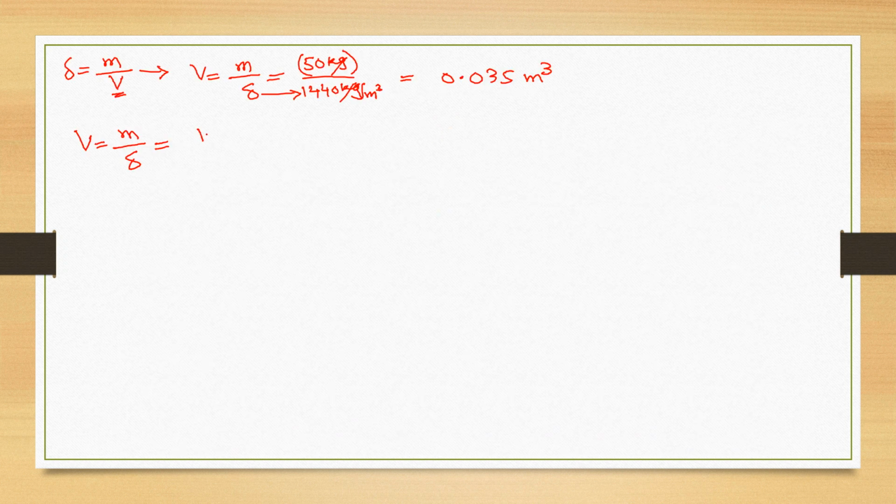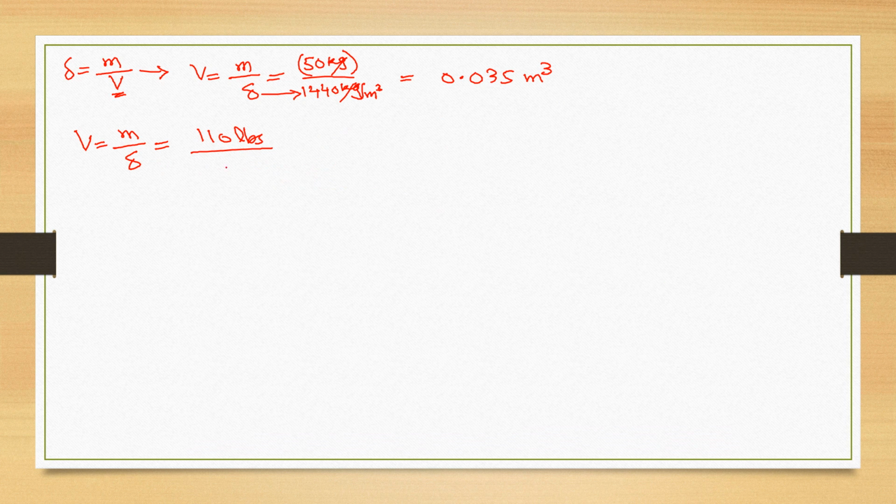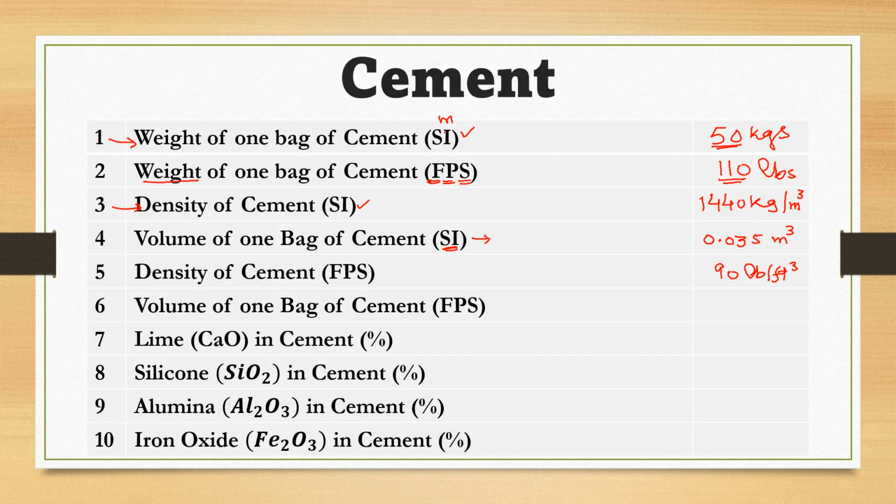So simply we'll write 110 pounds divided by the density of cement in FPS system, that is 90 lbs per feet cube. When we divide 110 by 90, it will be equal to 1.22 feet cube. So we can say that the volume of one bag of 50 kg cement is 1.22 feet cube.